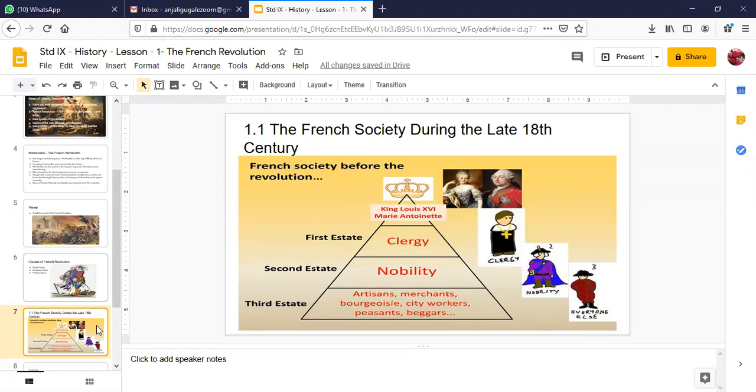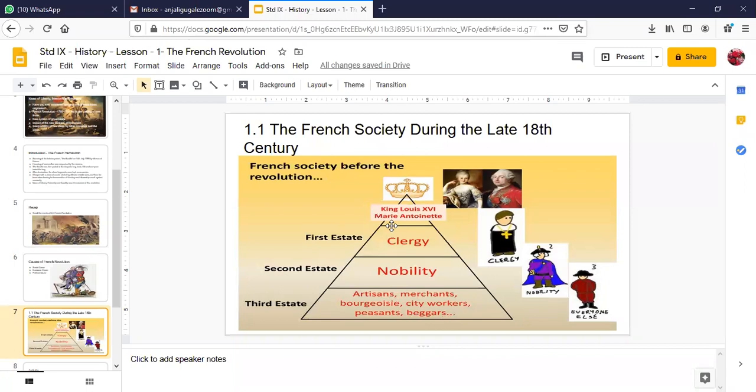Below the king and the queen, you can see the clergy, which was known as the first estate. Clergy means the church. You already know how important the church was in Europe at that time. Whatever the church decided, everybody had to follow. The church never paid any kind of taxes. In fact, the people of the third estate, the artisans, merchants, bourgeois, city workers, peasants, and beggars, everybody had to pay a tax to the church.